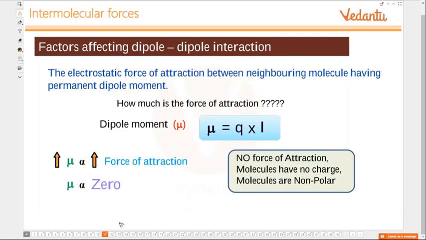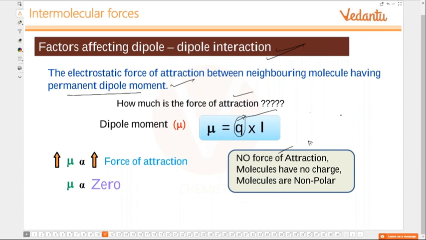Let us move ahead. Now what are the factors that affect dipole-dipole interaction? It is the magnitude of the charge. The electrostatic force of attraction between the neighboring molecules having permanent dipole moment: how much is the force of attraction depends upon the magnitude of the charge. Higher the magnitude of the charge, or if you say if the electronegativity difference is more, then the magnitude of dipole-dipole interaction is also more.